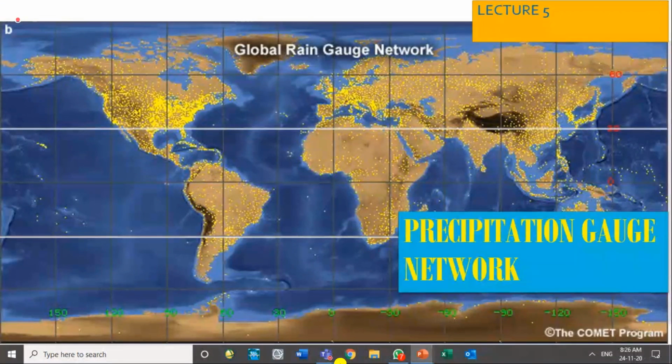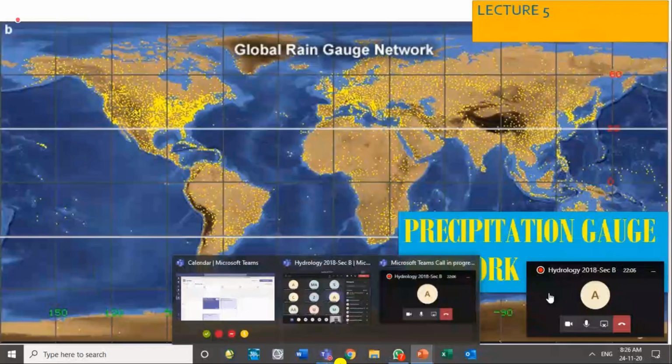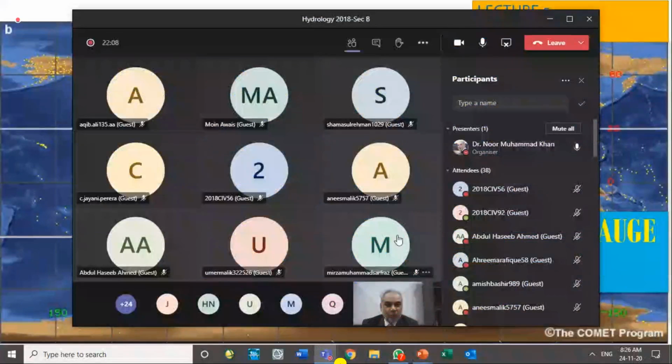But the picture we are seeing is the actual condition. So why is it not so? Sir, I think these are the developed countries. Yeah, you are right. And you are Mr. Anis Malik. Anis is right.